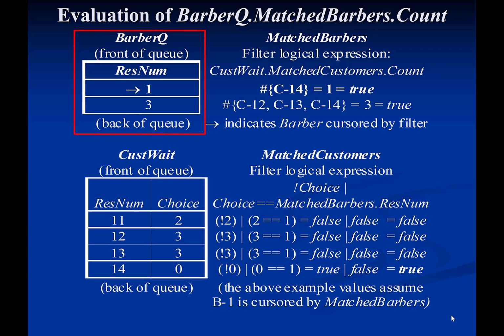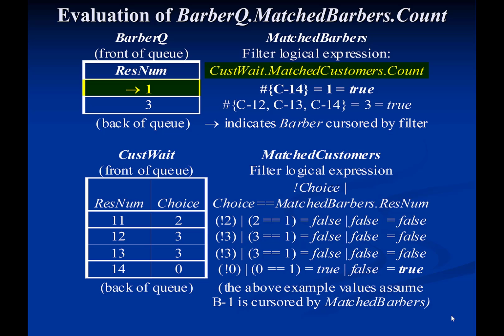Suppose that the queue barber queue contains barbers 1 and 3, and that queue cast wait contains 4 customers with res num 11, 12, 13, and 14. When the filter matched barbers is applied to the queue barber queue, it cursors the first barber in queue that has res num equal to 1 and applies its logical expression to see if this barber passes the filter. The arrow in the figure represents the filter's cursor or pointer.